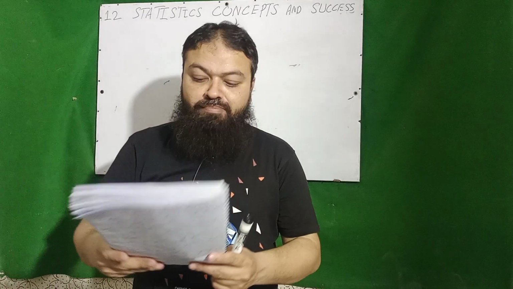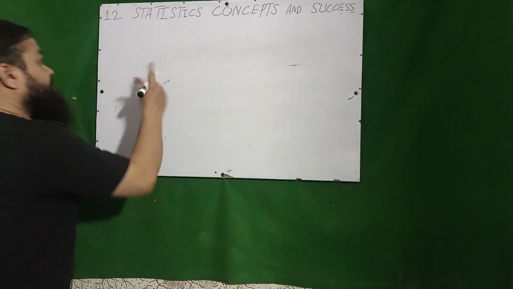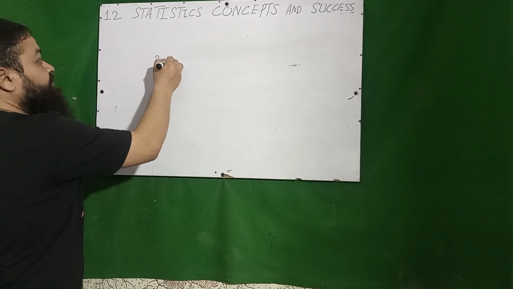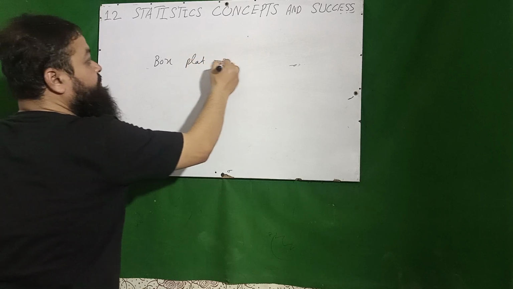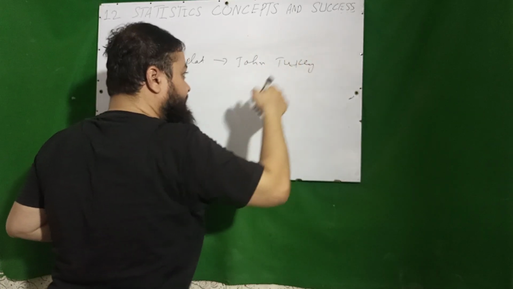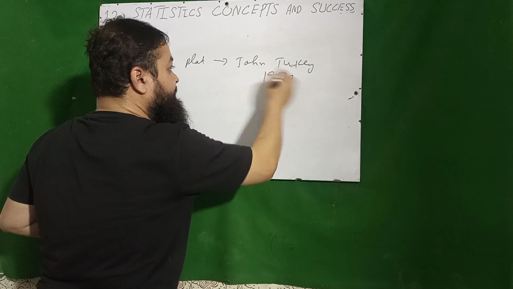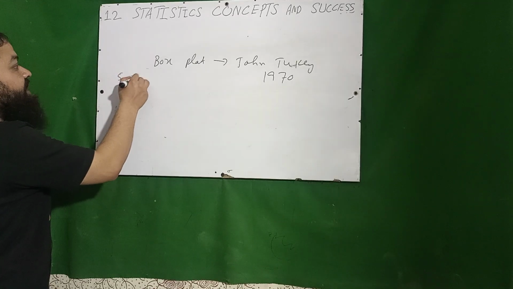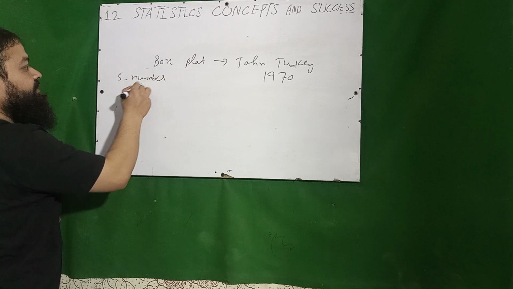Next question is box plot. I will have to give you some important information. Box plot was introduced by John Tuckey, and the year can also be asked in the exam. It was 1970. It is also called 5-number summary.